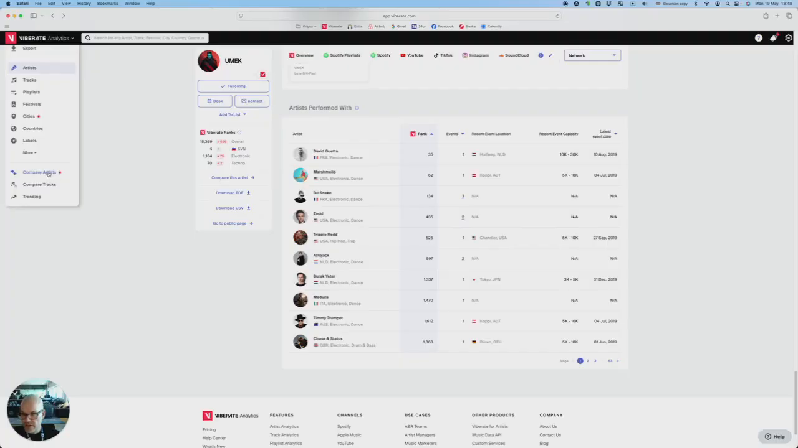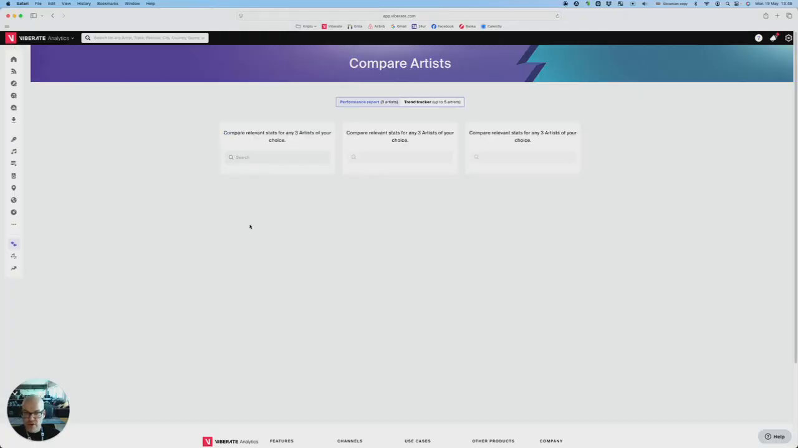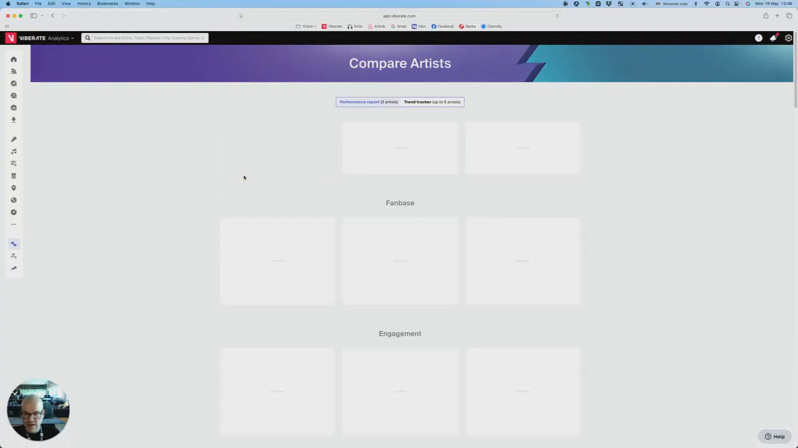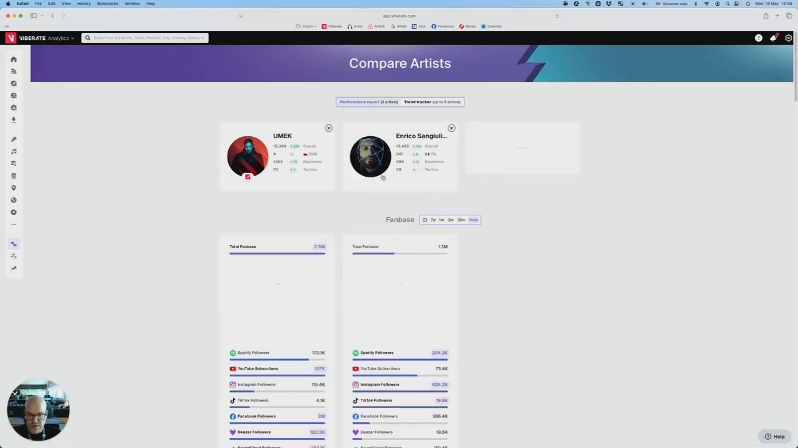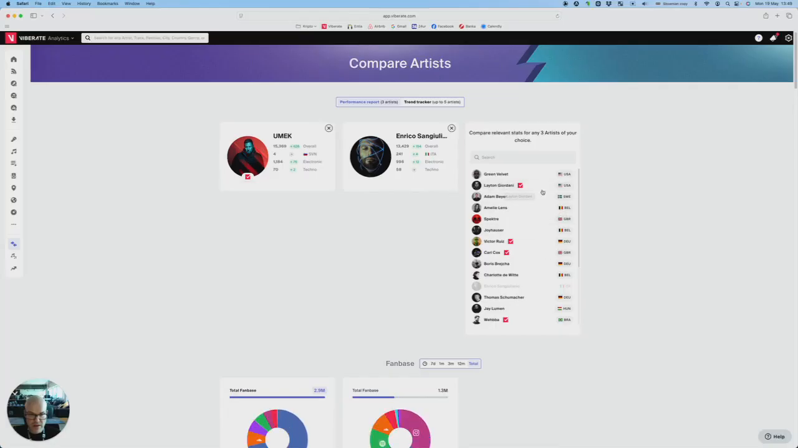Let's move to the compare feature. On Viberate, you can compare up to 3 artists. Let's type in Umek. We will already suggest artists that are similar to him in terms of popularity and subgenre. But of course, you can select any artist you want just by typing their name. Let's select Enrico San Giuliano, and again a suggestion of similar artists, and let's select Adam Bayer.